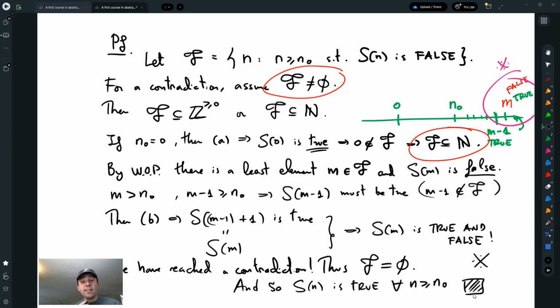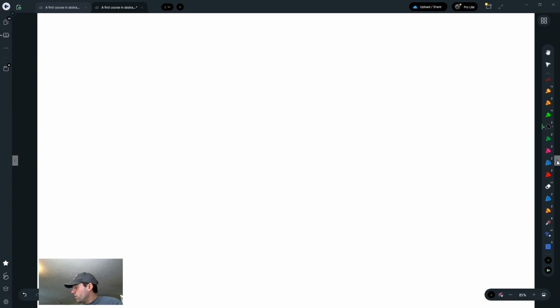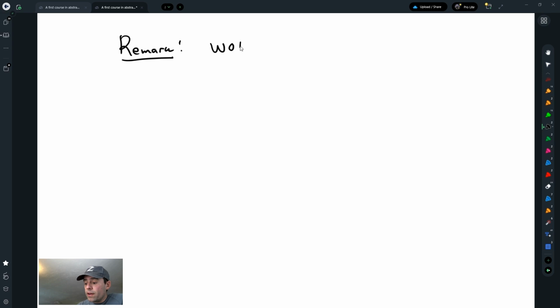So this is a proof of induction using the axioms, in particular using the well-ordering principle. If you go to Judson, it turns out that the well-ordering principle is actually equivalent to induction.